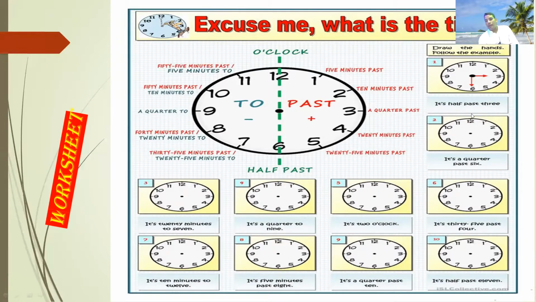You can see the example here, it's written 6:15. Look at that here, and then you can make the hands of the clock. Okay. Next is number 3. It's 20 minutes to 7. So you can make the hands for 20 minutes. You can understand from here. All is like this. Next slide.